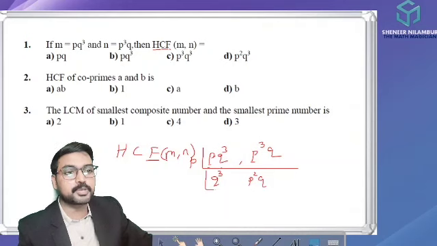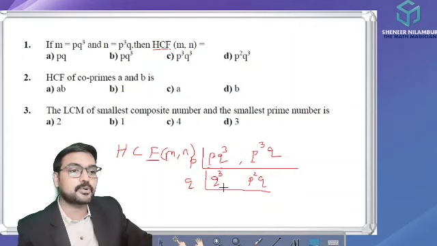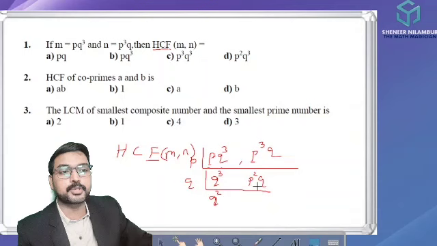Now we can observe q is common for these two, so q can be taken outside. Here q cube means q into q into q, we multiply q 3 times. So the balance 2 times will be there, q square. And here when 1 q is taken outside, p square will be there.